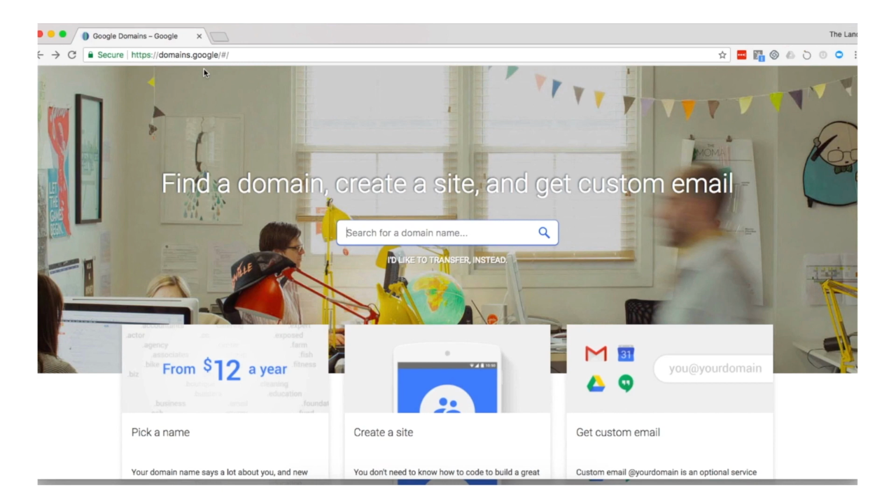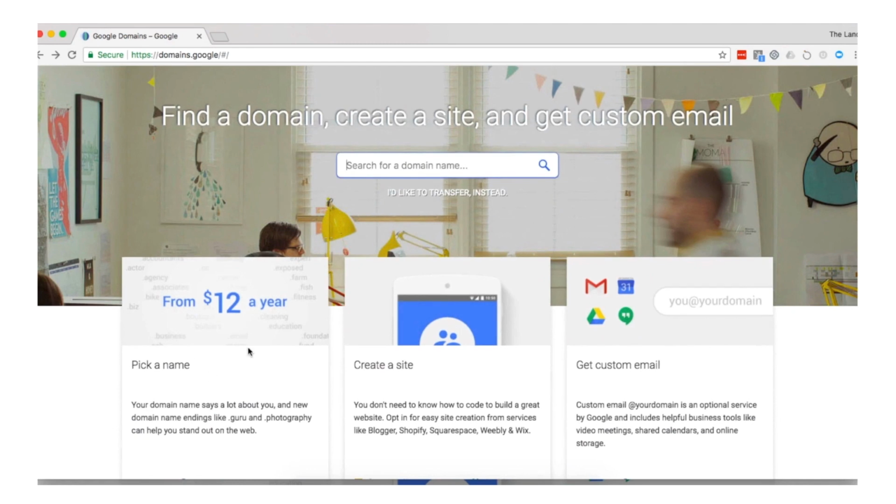We're going to come down here. As you see, it's $12 a year, so $1 a month. You can have anything you want. They have different domain endings like .guru, .photography. You can put .land. I know that one is available, and so we go ahead and search. You can see the whole process.